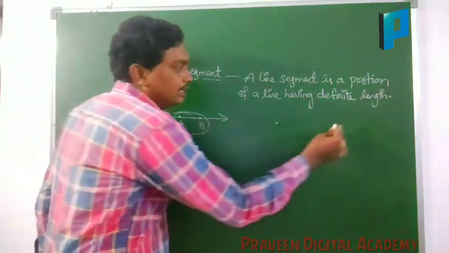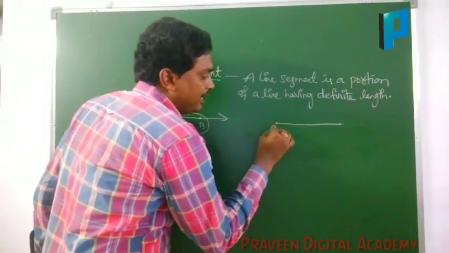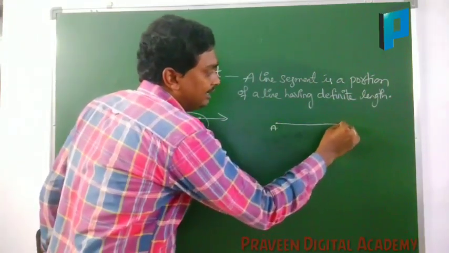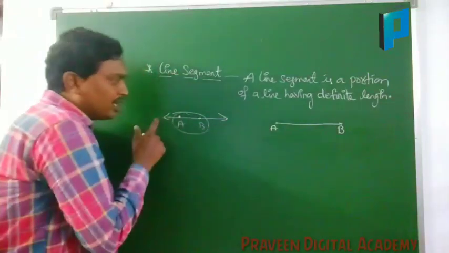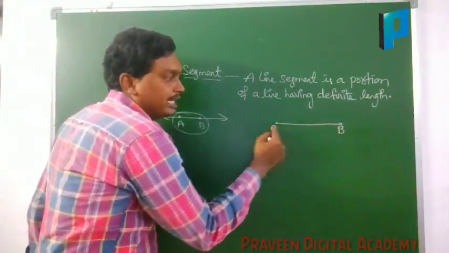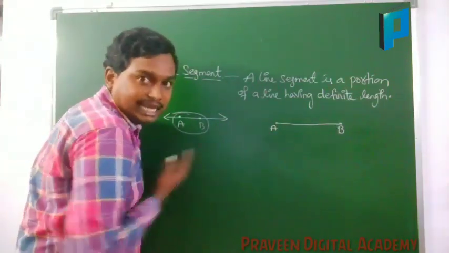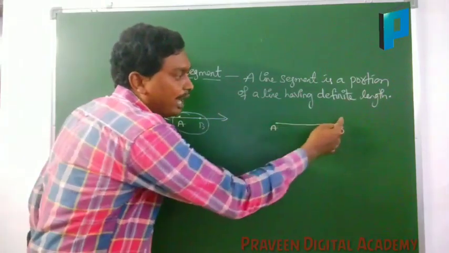I am taking a portion AB on a line. This AB is some portion of the total line. This portion is called a line segment, and this line segment will have two end points.